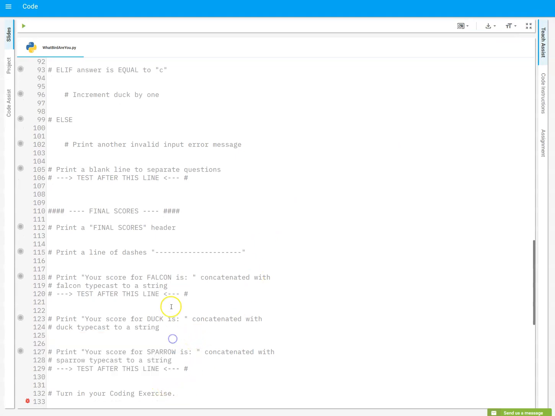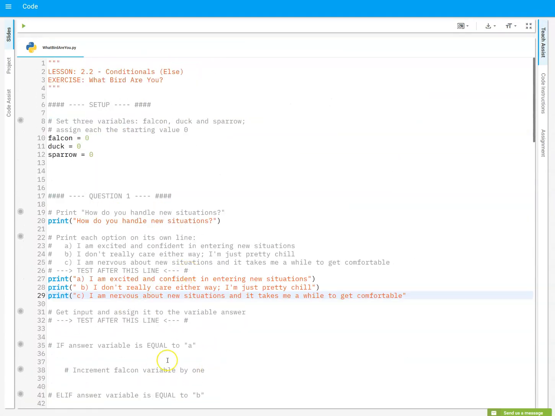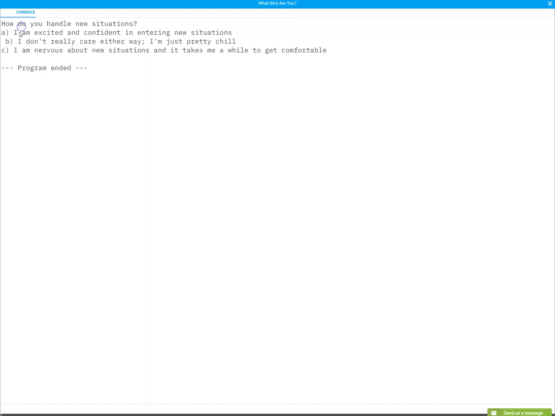Now, 133 is at the bottom. This means that somewhere I didn't do a closing parentheses. That's almost always what that is. There we go. Closing parentheses. All right, so now let's check it out.